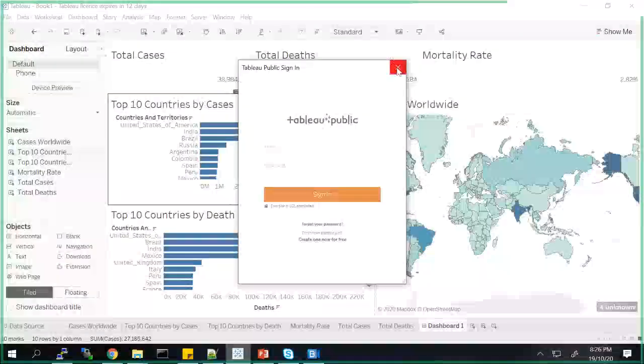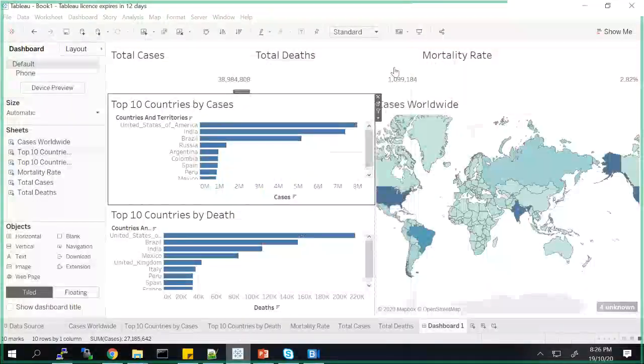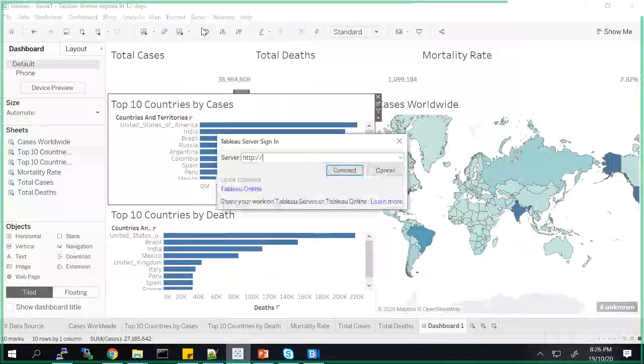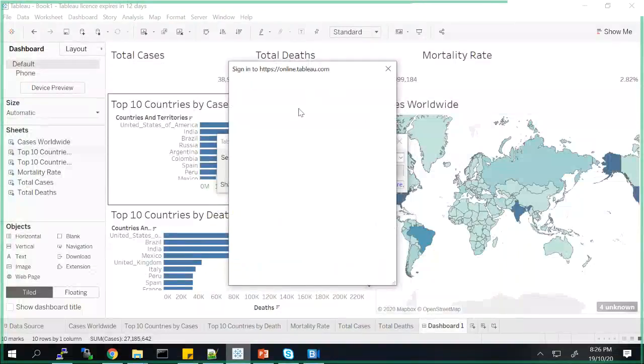Okay, so anybody with that link can see the dashboard that you have created then. Yes. The only thing is this is open to anybody. It's not like only you can see it. That's why it's called Tableau Public. But if you have a dedicated project, you would have a server created, and you sign in over there. You have to give your server URL over here and click connect. And as I said, there is an option of Tableau Online. You can click on that as well, and it will take you to the Tableau Online website where you can log in and publish your dashboard.